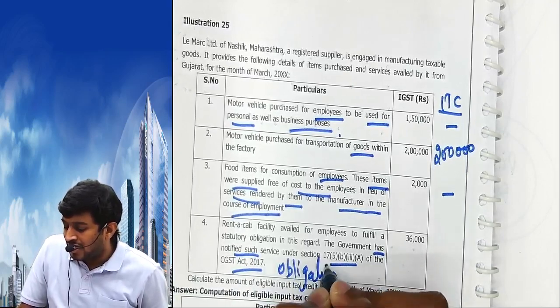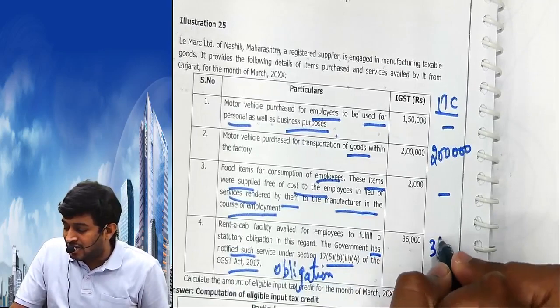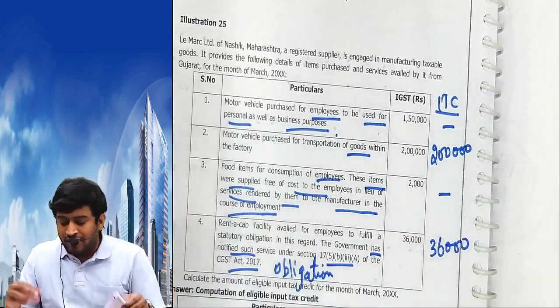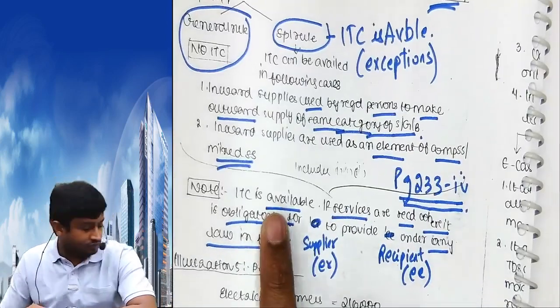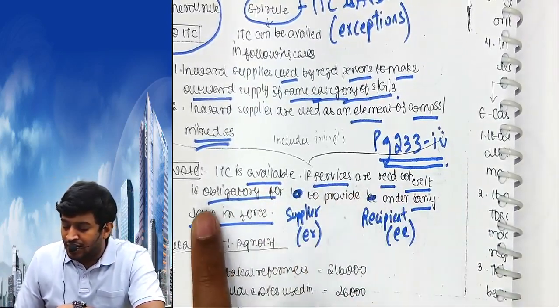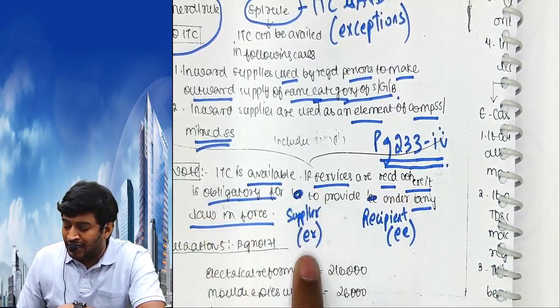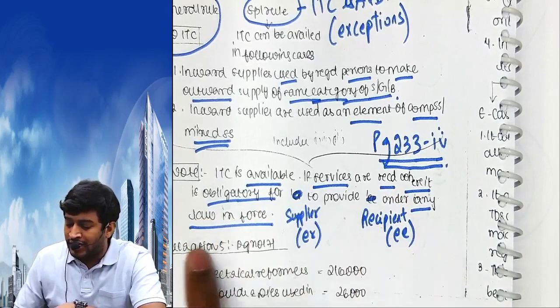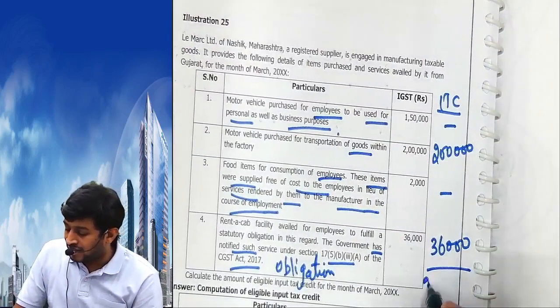If it's an obligation under law provided by employer to employee, then you can claim the input tax credit, 36,000. Where do we have that point? We have the point here. ITC is available if services received are obligatory for the supplier, that is the employer, to provide to the employee under any law in force. Here it is under the central government. Total is 2,36,000.